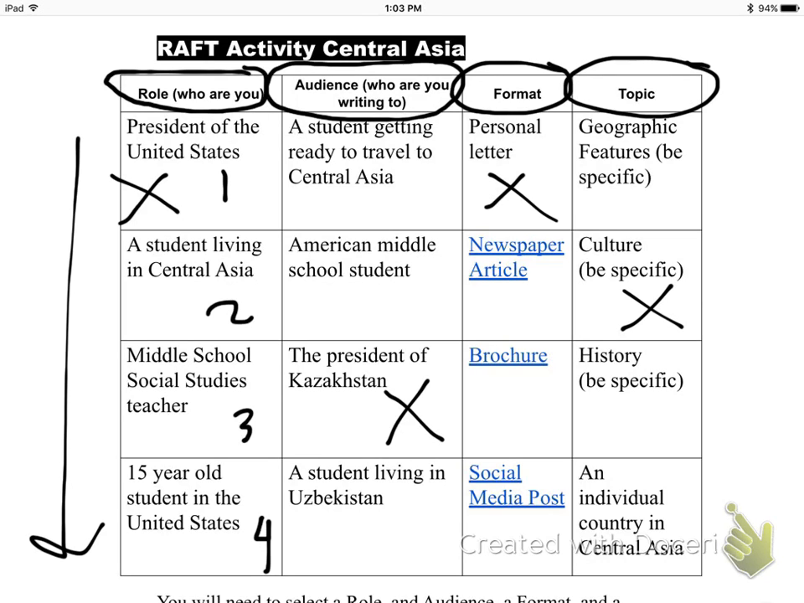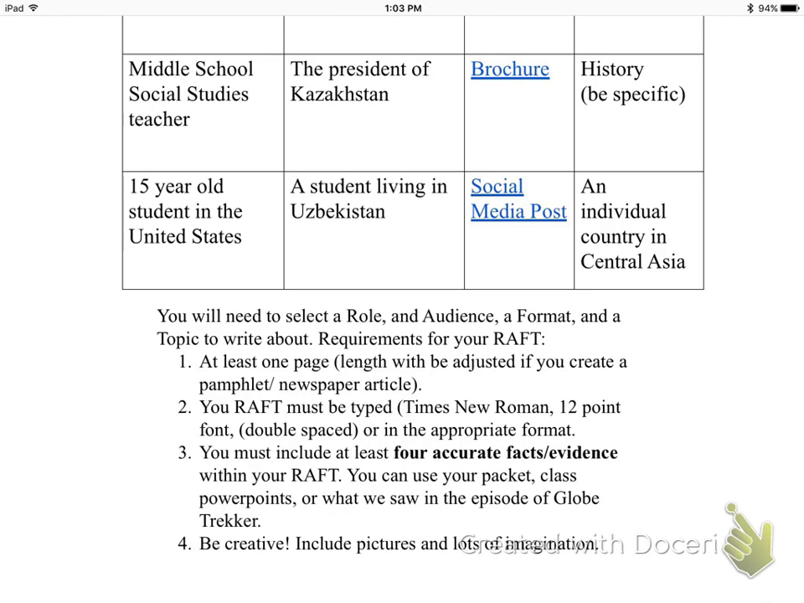Now, I don't want you looking up any outside information. Again, your packet is your number 1 resource. Also, you can pull from the PowerPoints we've had in class, or the documentary, the episode we watched of Globe Trekker. That's where you can find all of your information. I've got at the bottom, you guys, just a few little tidbits, kind of things to think about when writing our RAFT. Should be at least 1 page.